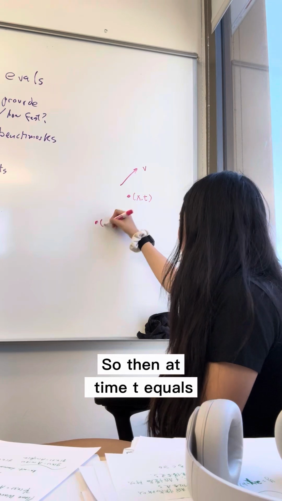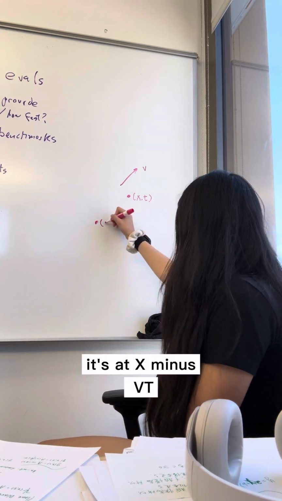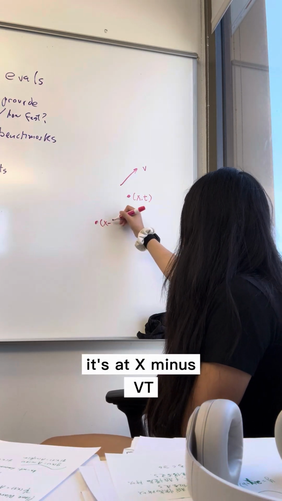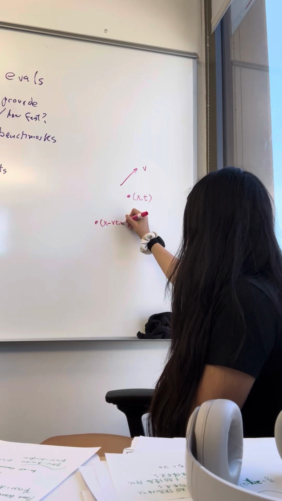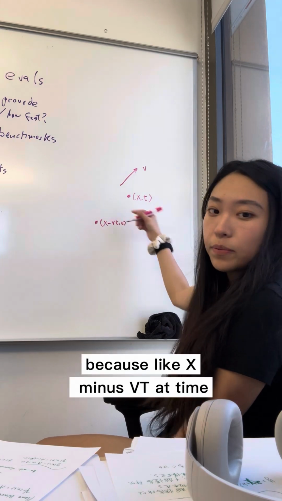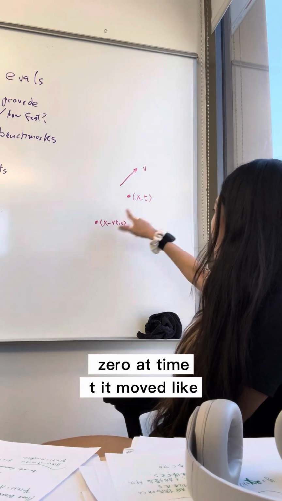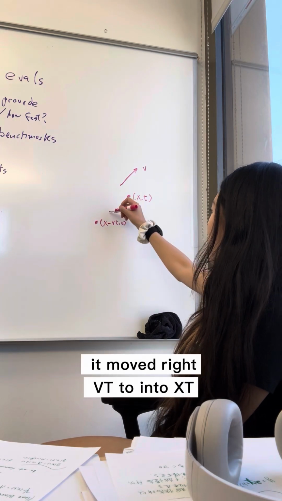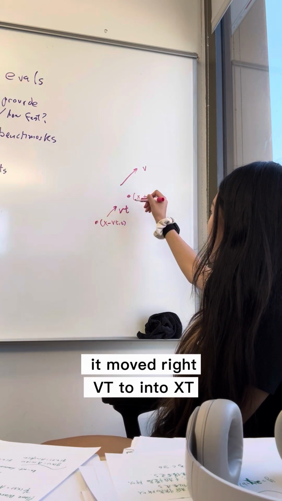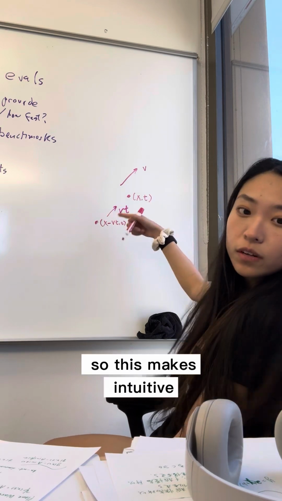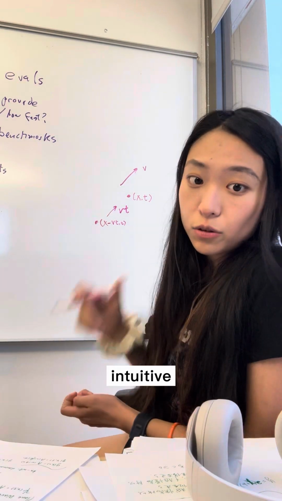At time t equals 0, it's at x minus vt. We agree on this, because at time t it moved vt into x, t. This is intuitive and very simple.